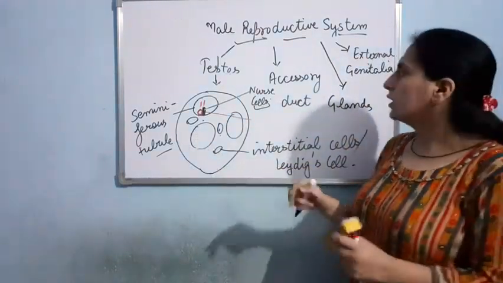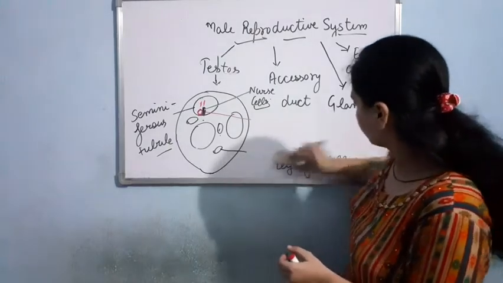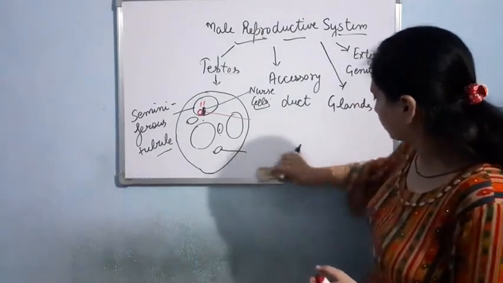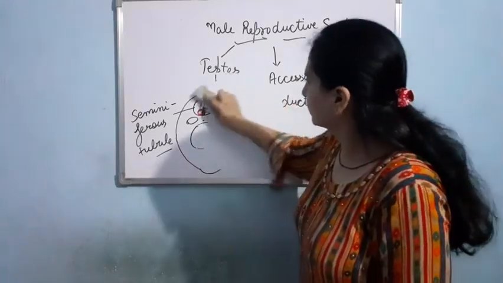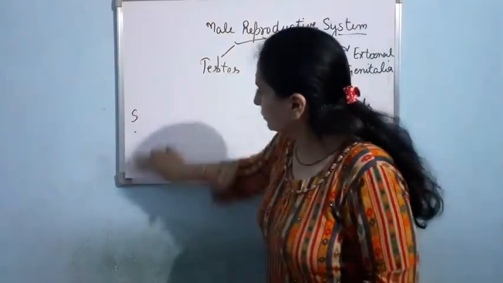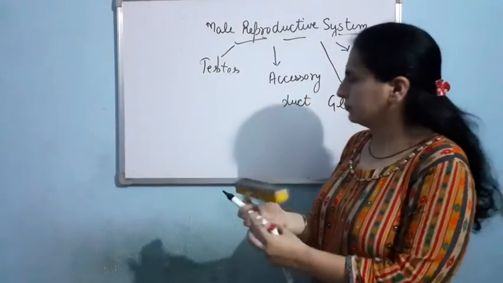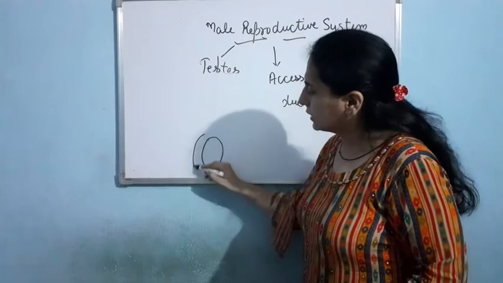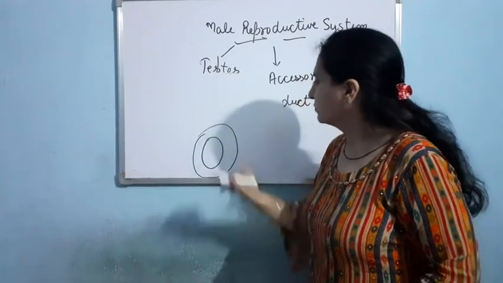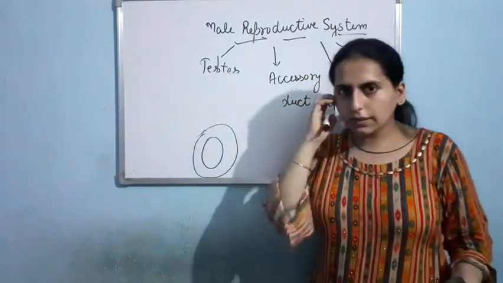Okay? Now, here is this testis, suppose, present in the scrotum. Clear?